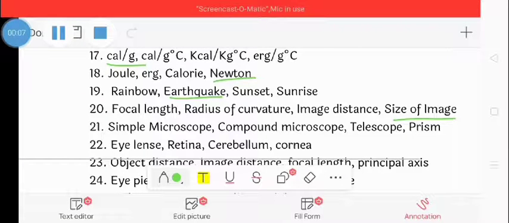Next, question number 21: simple microscope, compound microscope, telescope and prism. The odd one is prism, because a prism shows dispersion of light, while the other optical instruments produce a magnified image of an object. So the correct odd one is prism.